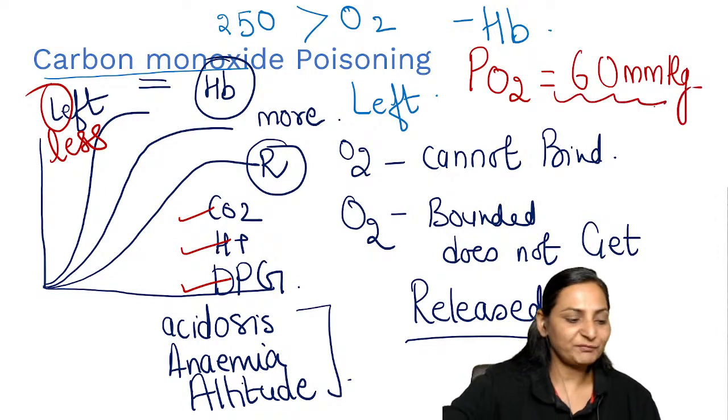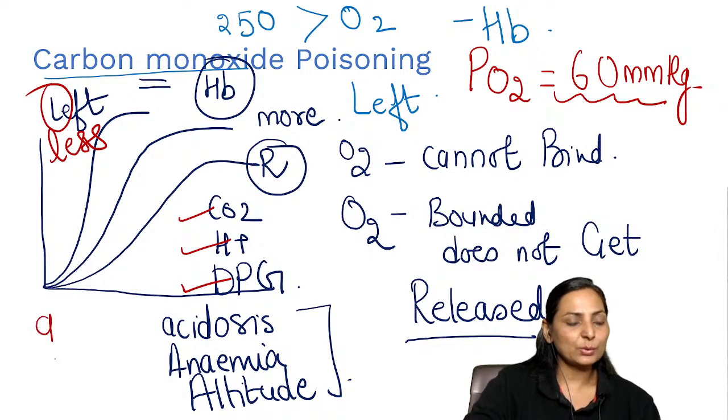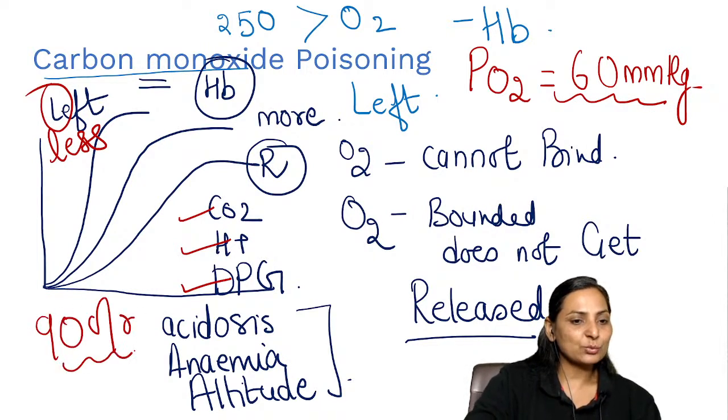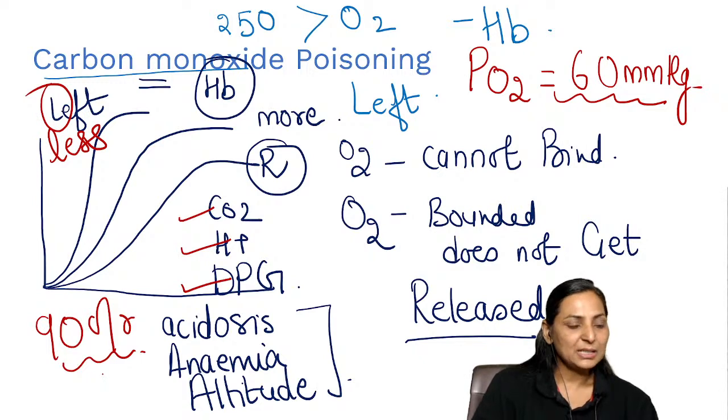Till the partial pressure of oxygen is 60 mmHg, there is going to be 90% saturation of oxygen with hemoglobin, and the person will never develop hypoxic hypoventilation, right? So partial pressure of 60 is very, very important. Here you are going to see the partial pressure being 60 and percent saturation is 90. So right shift, left shift, carbon monoxide poisoning, fetal hemoglobin also left shift. These are very, very important topics in physiology.